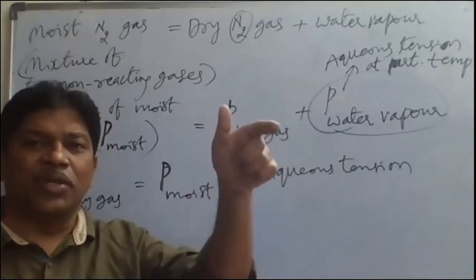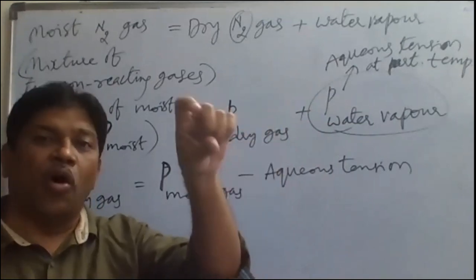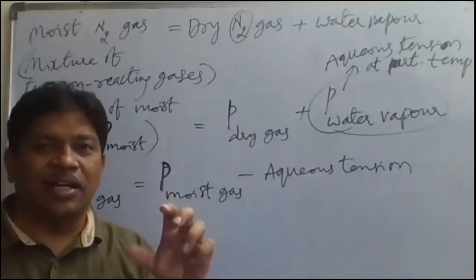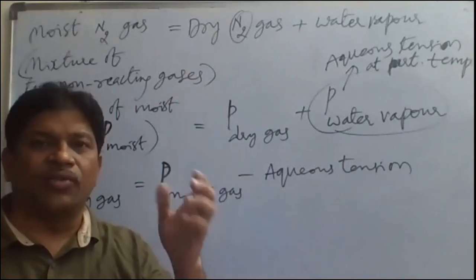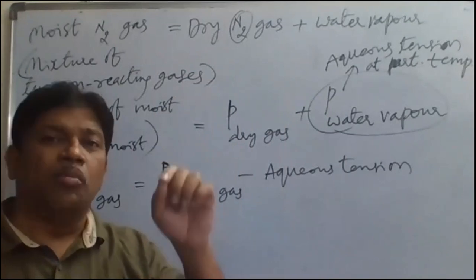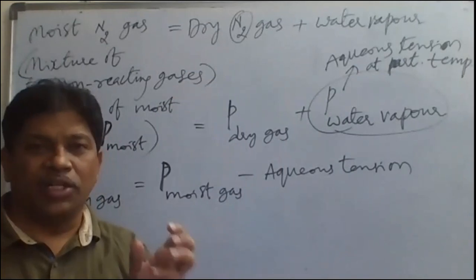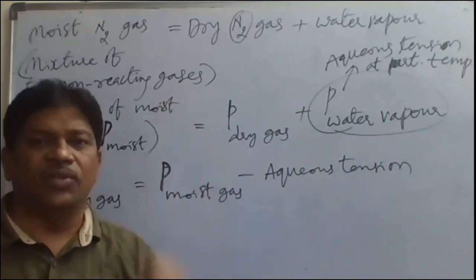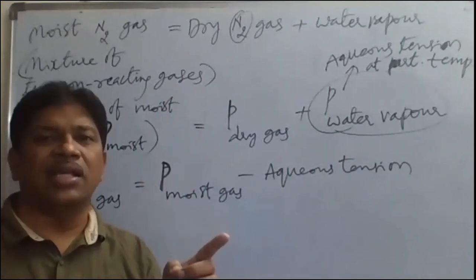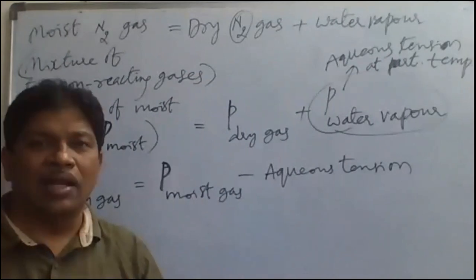Now this X atm pressure given, what is that value? It is the pressure of moist gas, because the gas is collected at the surface of the water. Just above the surface of the water, if any gas is collected, that is called moist gas. We have to imagine. They don't mention moist gas. So if the pressure is given for any gas which is collected above the surface of the water, that pressure should be taken as moist gas pressure. And they ask you to calculate what?